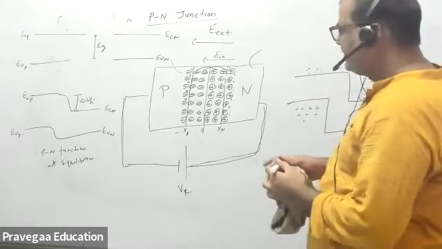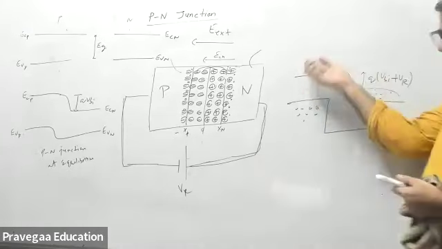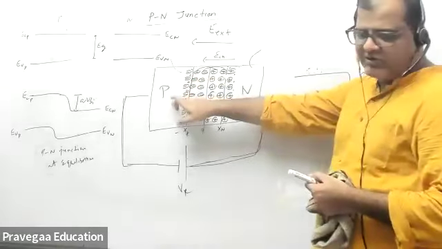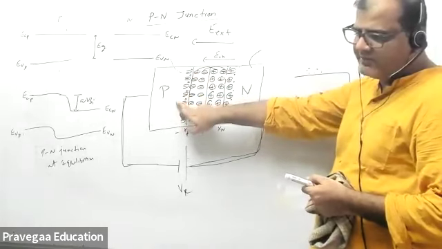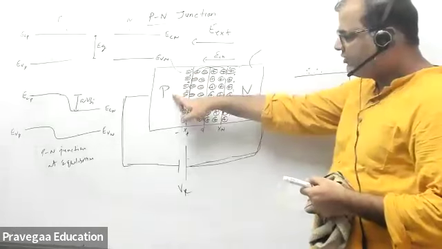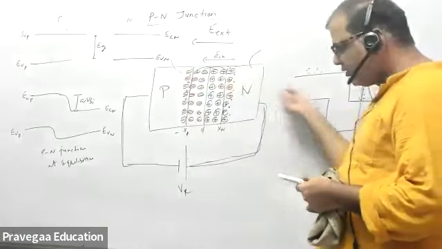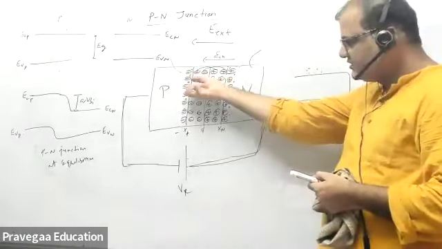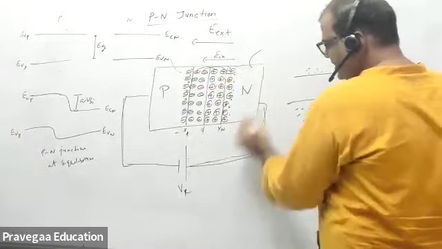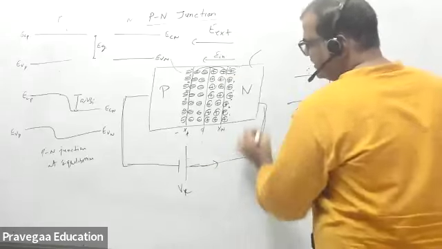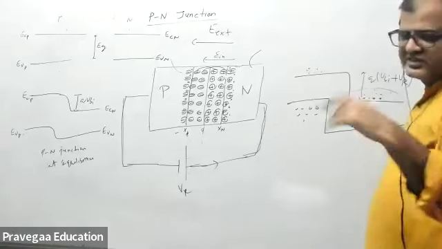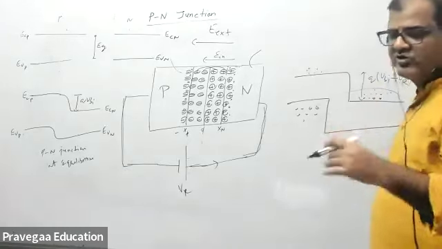Because of the high electric field, the electrons on the p side are swept across. Here electrons are minority charge carriers, and here holes are minority charge carriers. This minority carrier charge is pulled across and forms the current. Electrons move this way, so current flows in this direction. This current is called reverse saturation current, and it is because of drift.